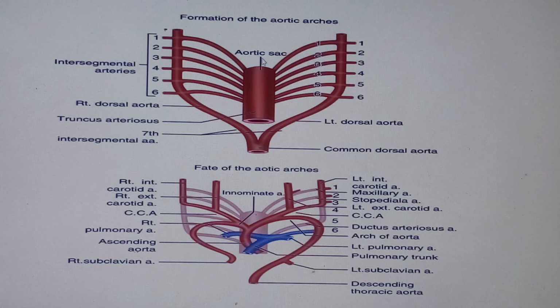Now I see this one over here, which I've written over here, aortic sac. My friends, this aortic sac is coming from what we call the ventral aorta. Left and right ventral aorta will fuse to form what we call aortic sac. And that is why it is not surprising that this aortic sac will also give off what we call right and of course left horns. Okay, so there will be a left horn and there will be a right horn of this aortic sac. Okay, so that is one thing that I want you to know.